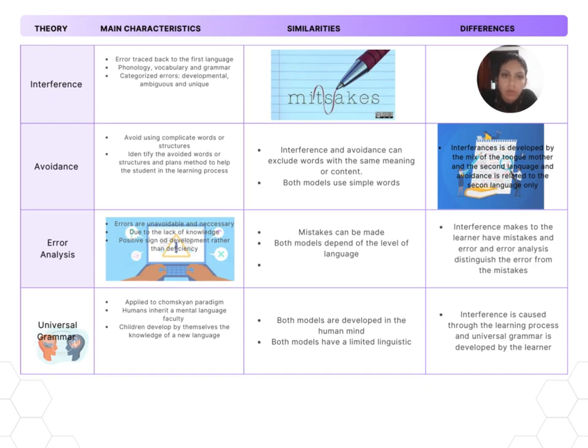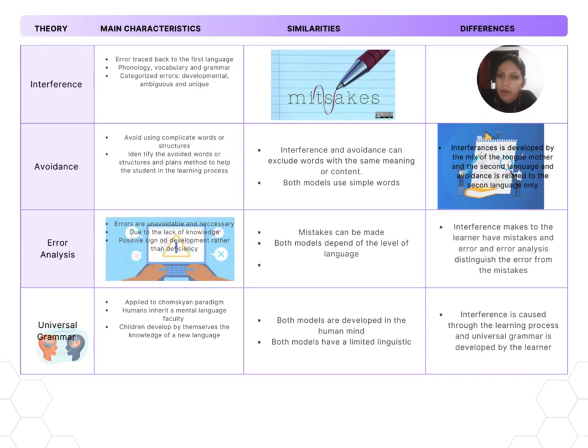Now, we are going to see some theories and their main characteristics, similarities, and differences. First, we have the theories of interference, avoidance, error analysis, and universal grammar. Some of the main characteristics of interference: the error is traced back to the first language, the phonology, vocabulary, and grammar, and it categorizes errors that can be developmental, ambiguous, and unique. All depend on the mix of the two languages: the first one, the mother tongue, and the second one, the language that is being acquired.